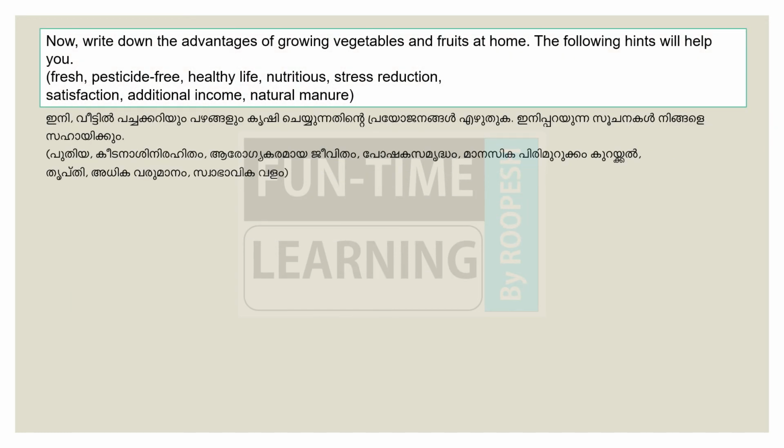Here we have to write down the advantages of growing vegetables and fruits at home. Here some hints are given: fresh, pesticide free, healthy life, nutritious, stress reduction, satisfaction, additional income, natural manure, swabhavika valam.